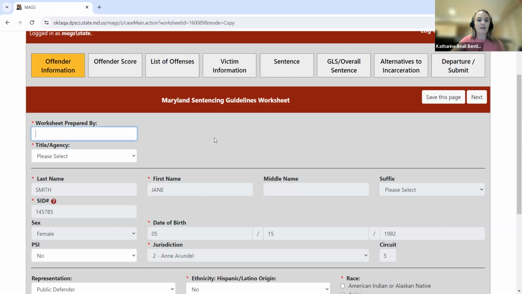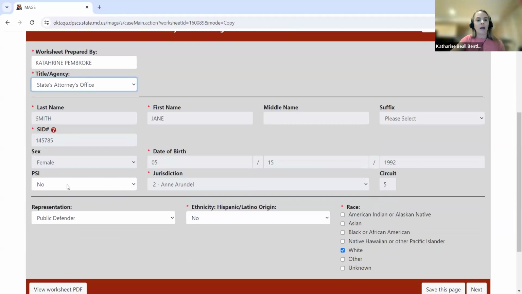So you will need to fill in your worksheet preparer name. So I'm going to go ahead and proceed with that. And then your title or agency. Now scrolling down, so we'll see here with regard to like PSI, representation, some fields do pre-populate with the information that was submitted on the original worksheet, but they are editable. That's because it's possible the PSI status, representation, etc., has changed in advance of the reconsideration hearing. So you can make edits to certain fields.